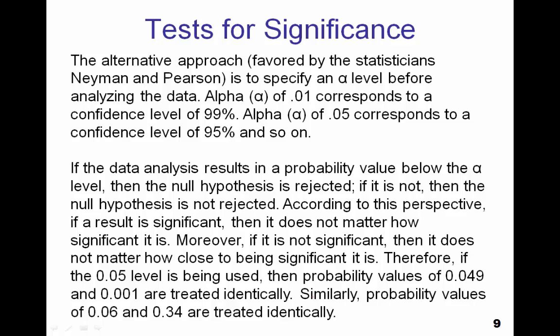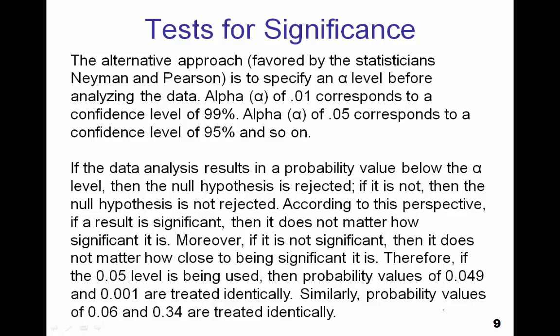Alpha of 0.01 corresponds to a confidence level of 99%, which we studied before. An alpha of 0.05 corresponds to a confidence level of 95%, and so on. If the data analysis results in a probability value below the alpha level, then the null hypothesis is rejected. If it is not, then the null hypothesis is not rejected.